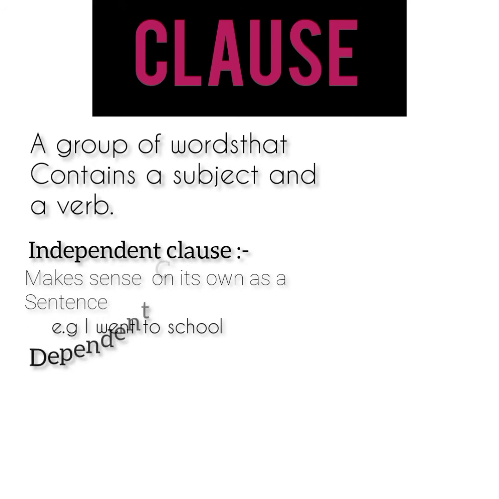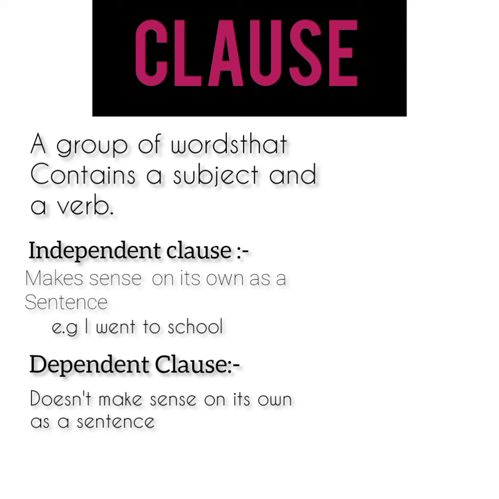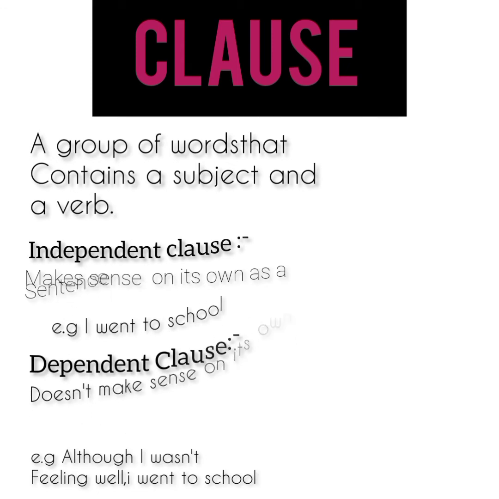The second type is dependent clause. A dependent clause doesn't make sense on its own as a sentence. For example, although I wasn't feeling well. We can see from this example, the clause requires more context to understand it. Therefore, we can add an independent clause to complete the sentence like this. Although I wasn't feeling well, I went to school. So here we have dependent clause followed by independent clause.